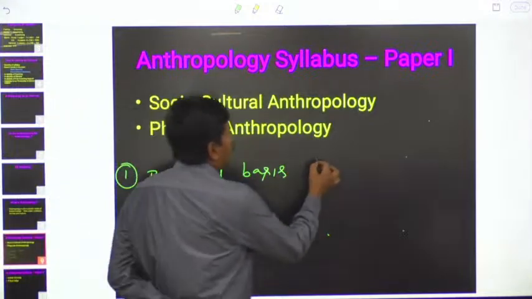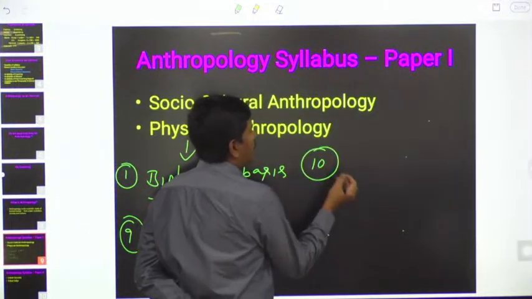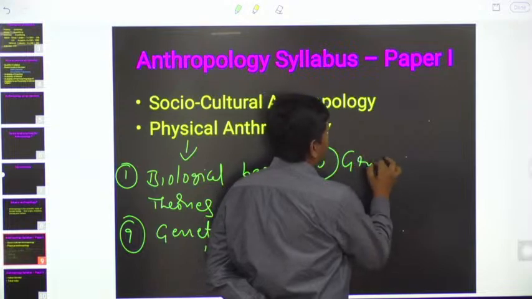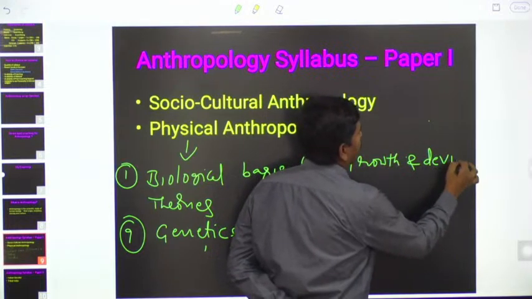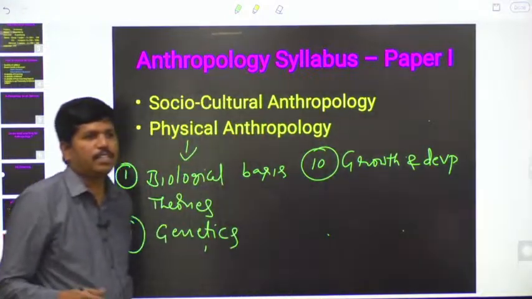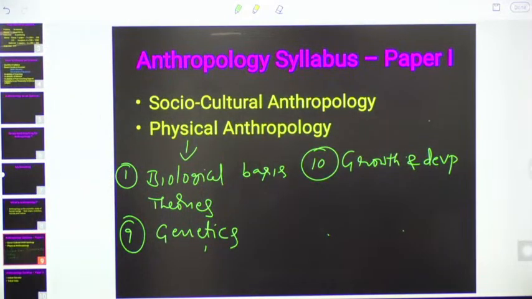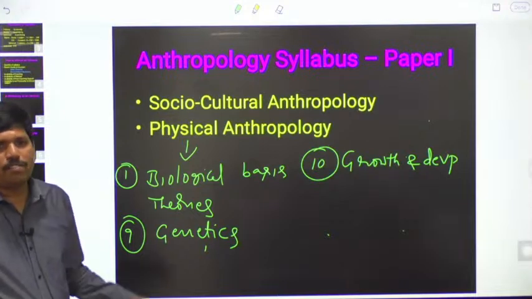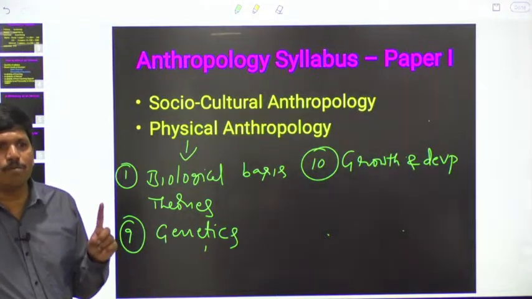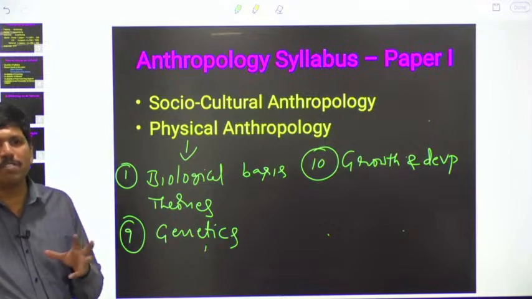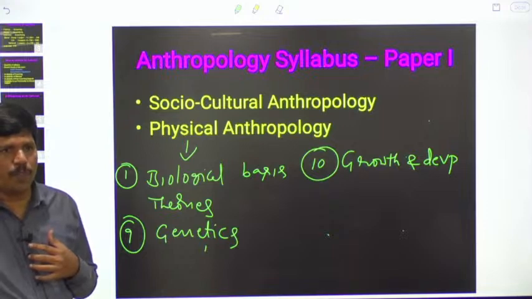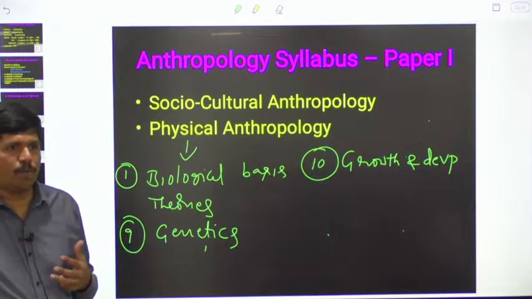And in the 10th chapter, we will study growth and development. What are the different stages of our life, and what are the changes that take place in each and every stage? Our life starts with a single cell stage by name zygote in the womb of our mother. From then onwards, a number of changes take place in our body. What are those changes that take place?